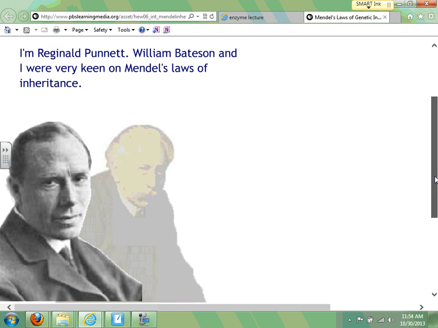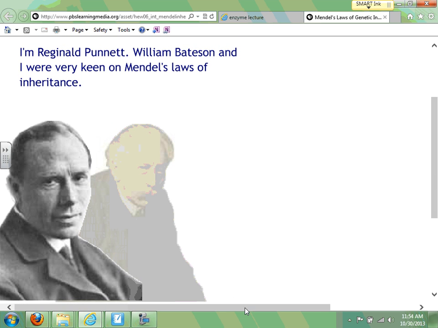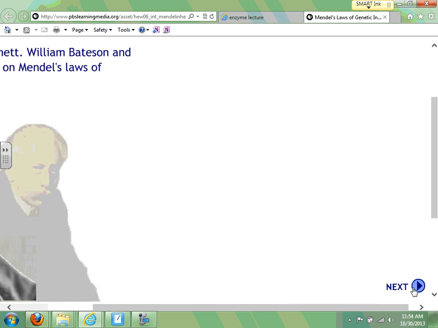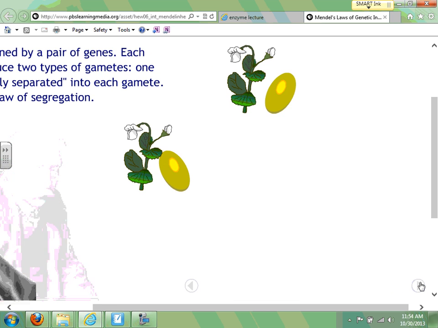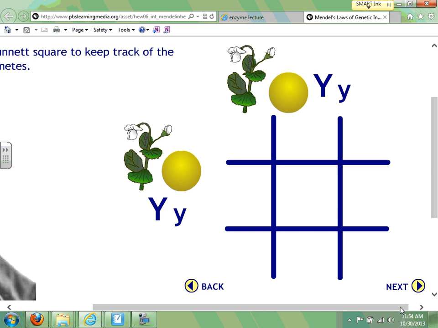And it has some information about Punnett himself. And Punnett, who's pictured here on the left, is going to kind of go through in his words explaining this tool that he's using. And I'm just going to skim through the text here. It's basically explaining a lot of what we discussed already. But the tool of the Punnett square is to describe how if you have two individuals that are heterozygous, here instead of tall and short, he's using yellow peas that are each heterozygous, and how we can use his Punnett square tool to work this out.